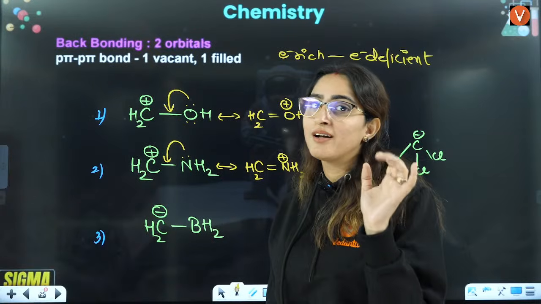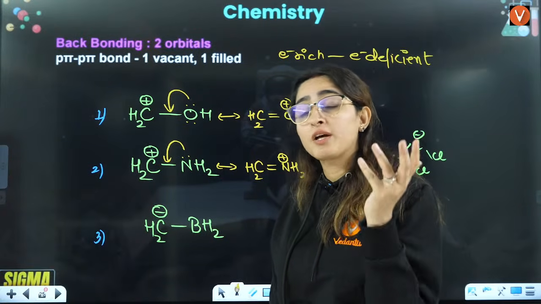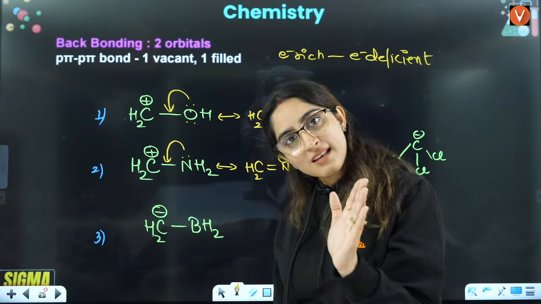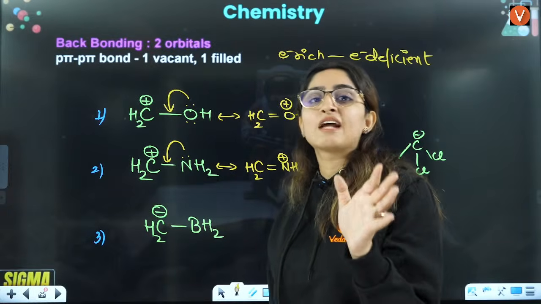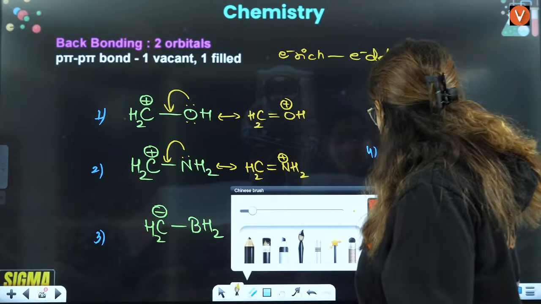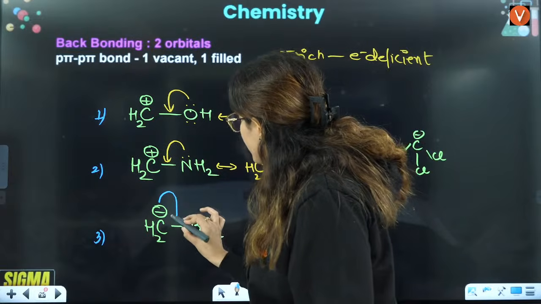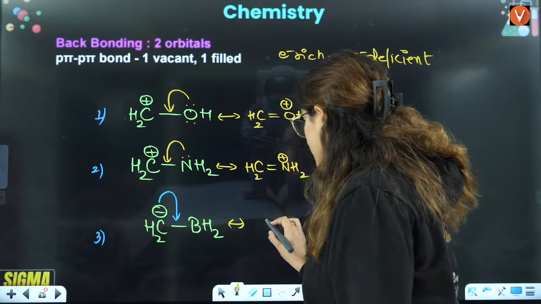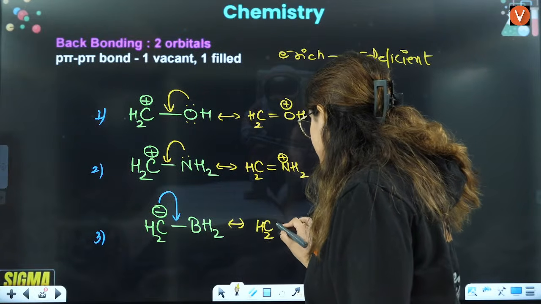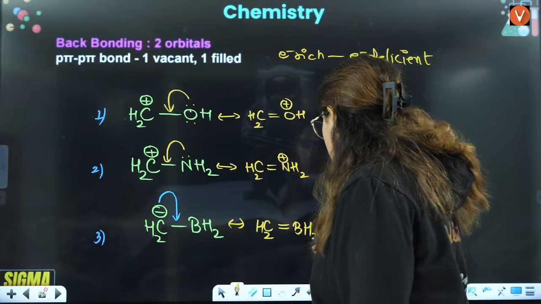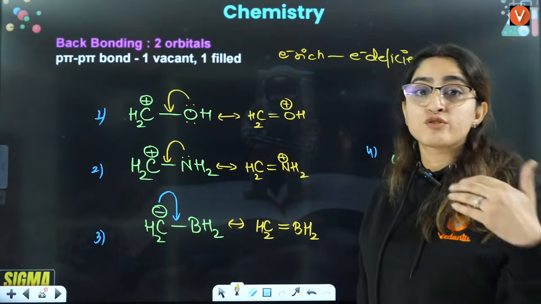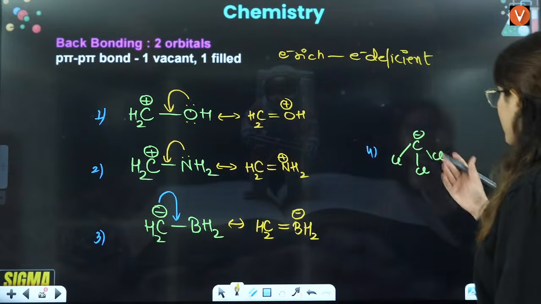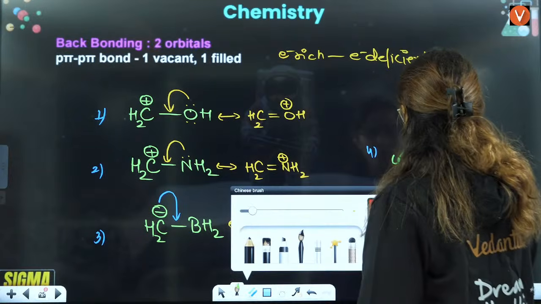For boron to not be electron deficient, it should complete the octet, but here it does not have 8 electrons, it only has 6. So definitely this is electron deficient. So this bond will shift here, and the structure is going to be CH2 double bond BH2. Boron did not have any electrons before, but now it has, that's why it will have a negative charge here, right? Now what about this one? Let me just confuse you a little bit.